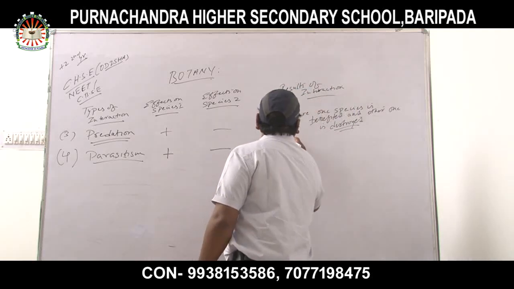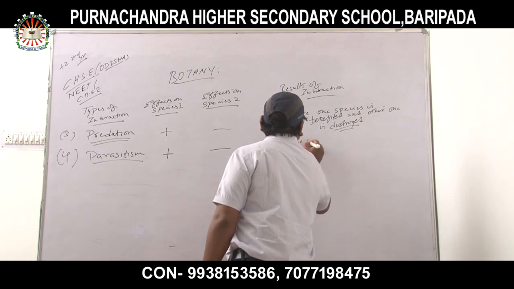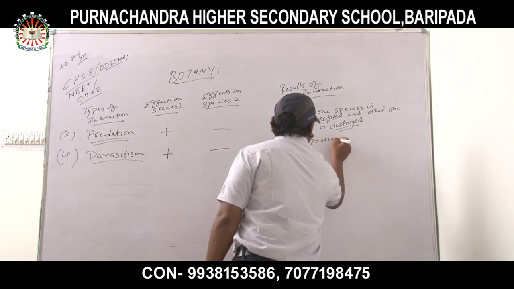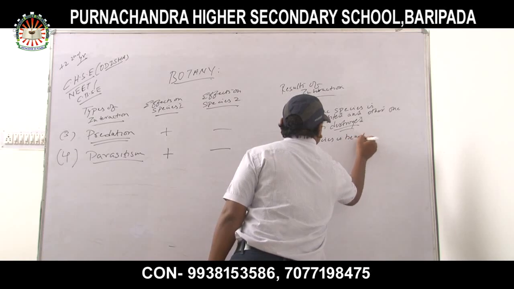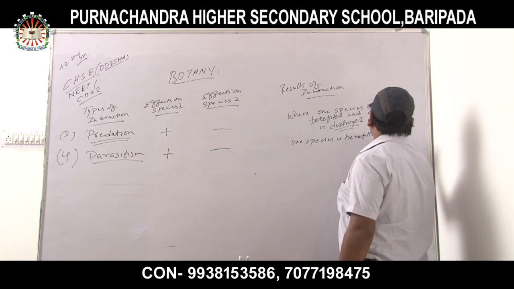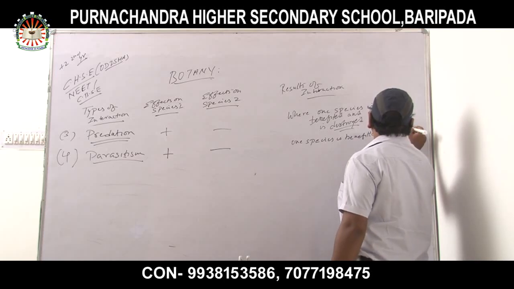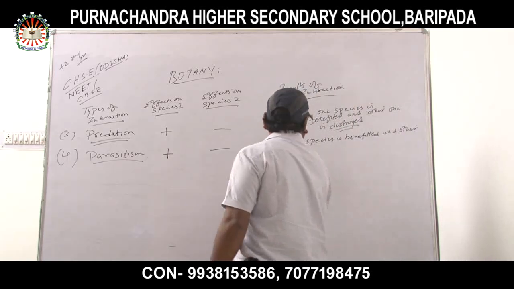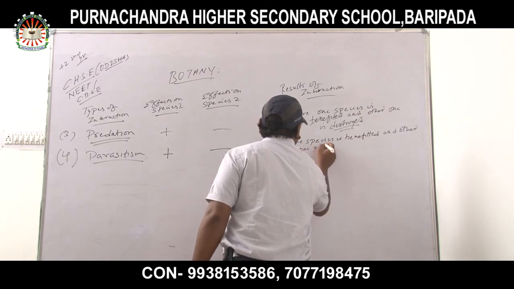In parasitism, one species is benefited and the other one gets harmed.